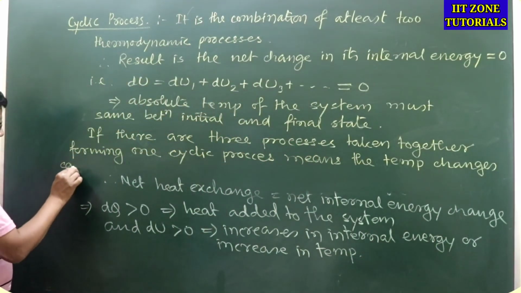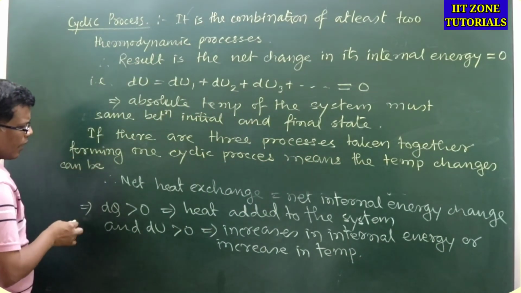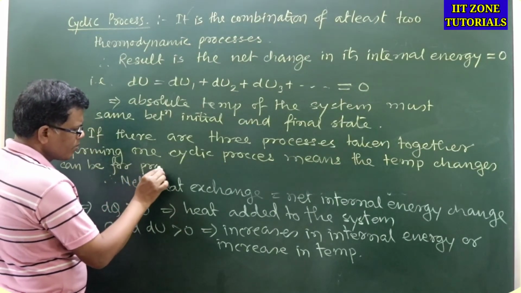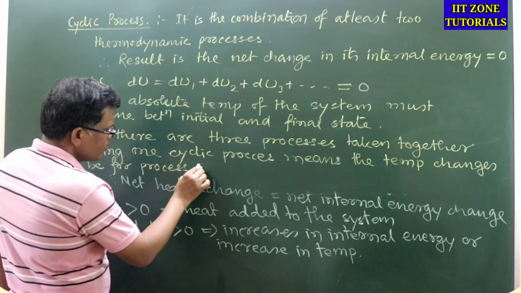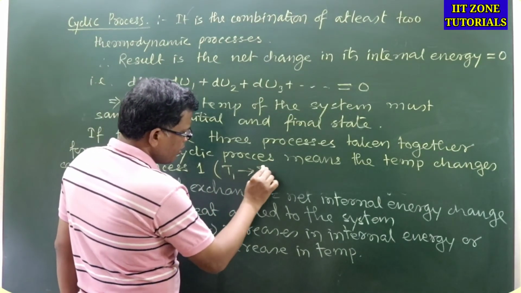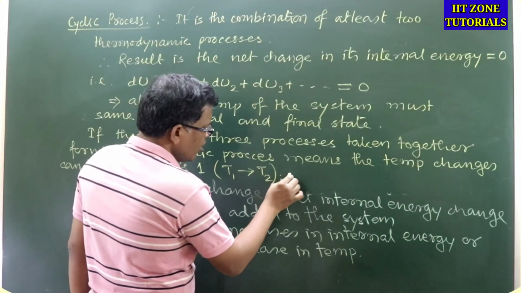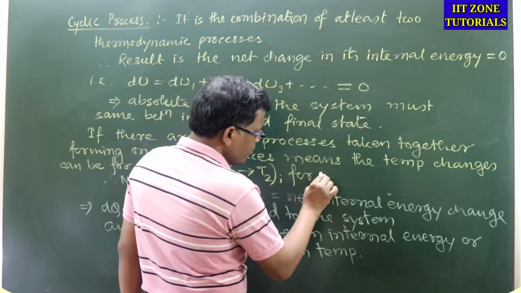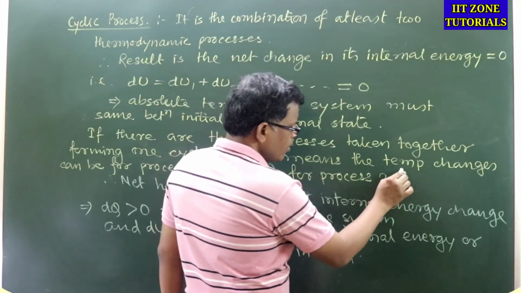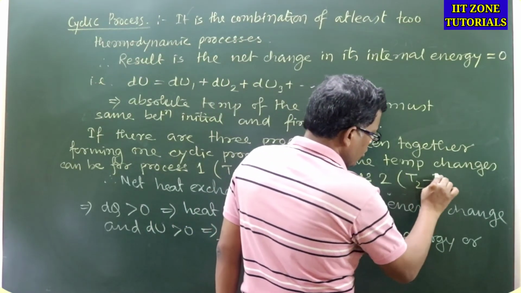For process 1, T1 to T2. For process 2, let it be T2 to T3.